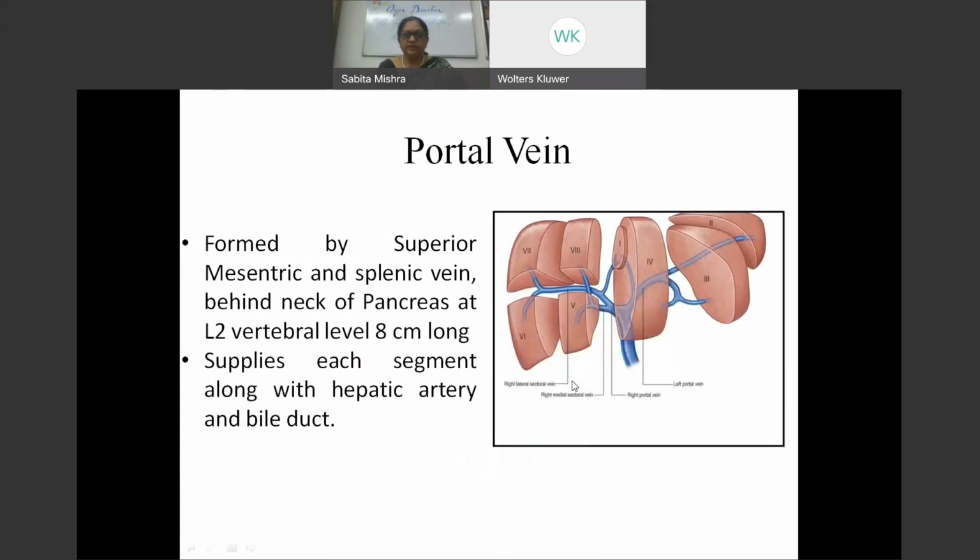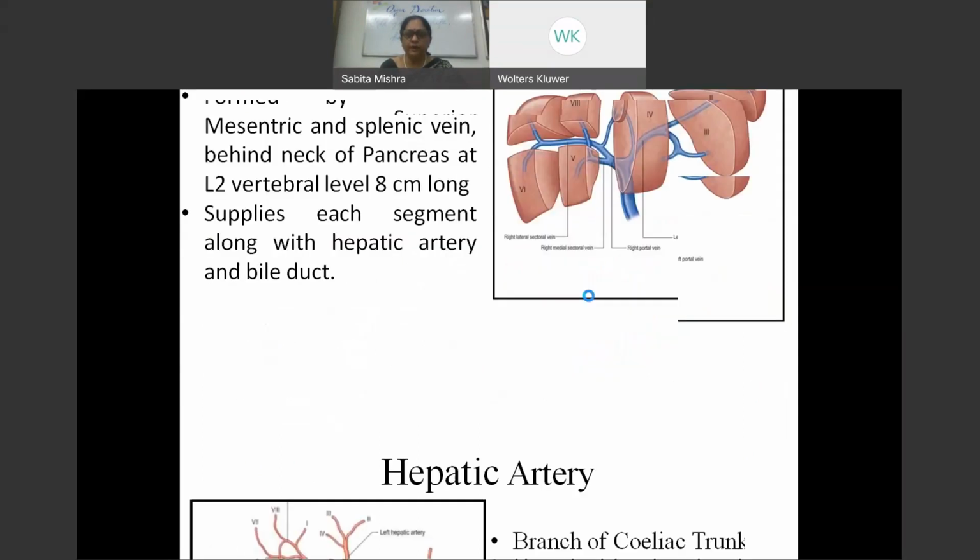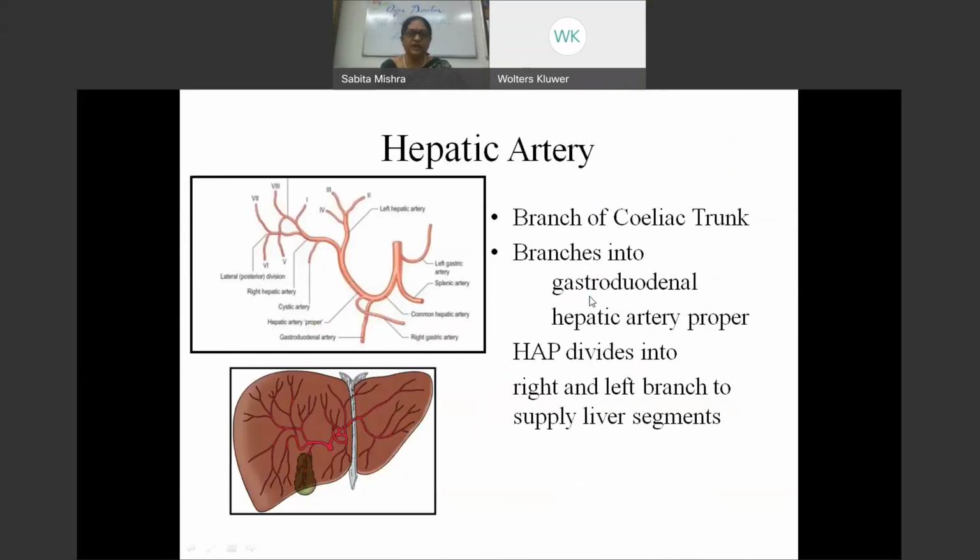So the venous is the portal vein. So the blood supply to the liver is by portal vein and hepatic artery. And portal vein, we all know, is formed by the superior mesenteric and the splenic vein behind the neck of the pancreas. And I'm not going into the details of this because we are just doing the segments of the liver. And you see that there is a left portal vein, a right portal vein, and they will be giving just one branch to each of the segments.